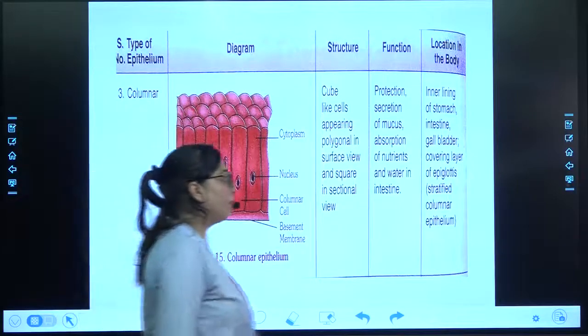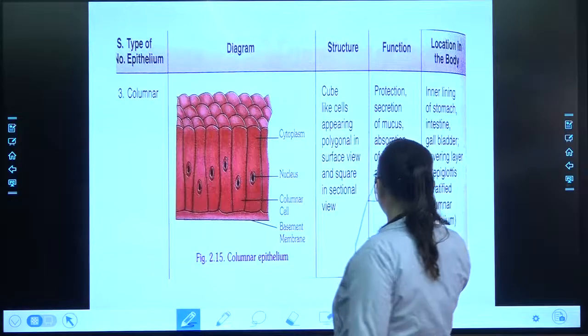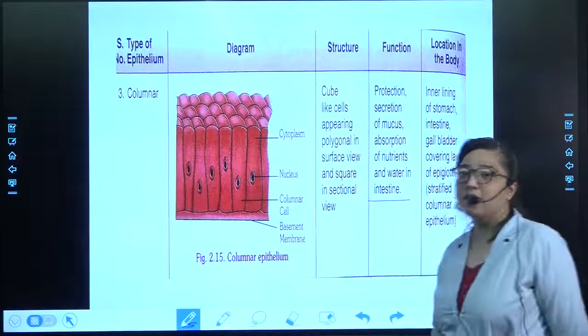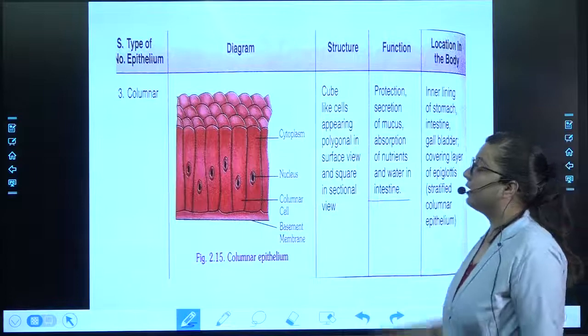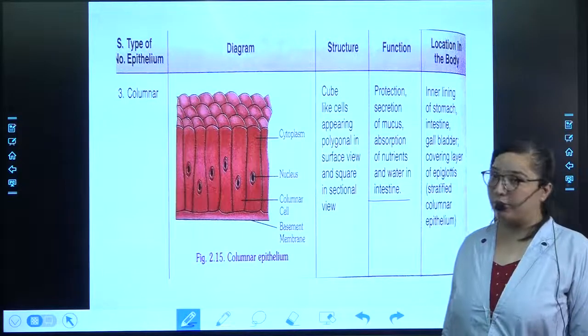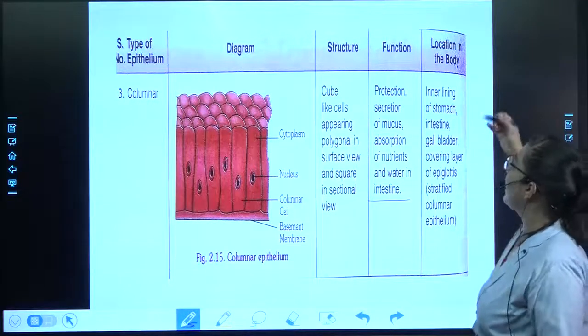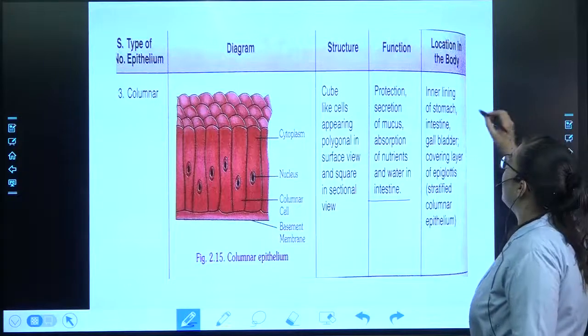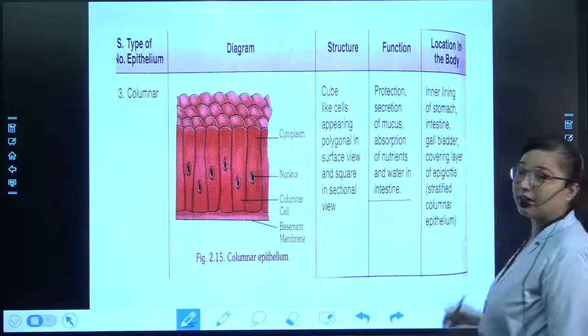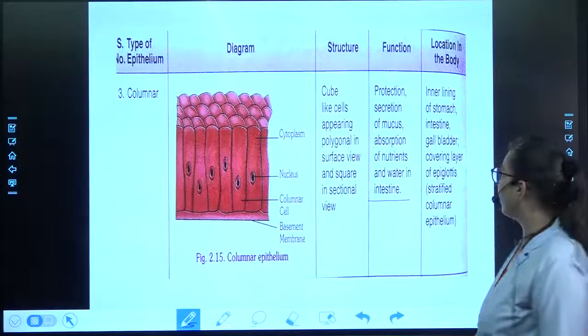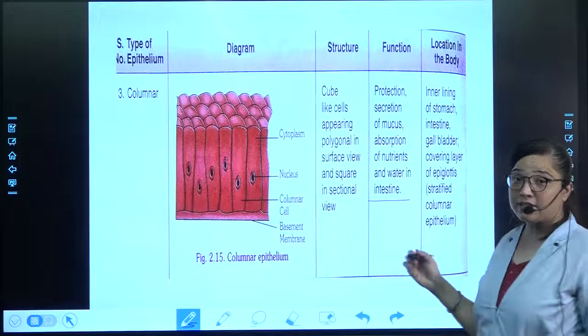Again, a very important part over here: in the intestine, the food and minerals that are getting absorbed, that is with the help of this columnar epithelial tissue. Coming to its location, the inner lining of the stomach, intestine, gallbladder, again a part of our digestive system.